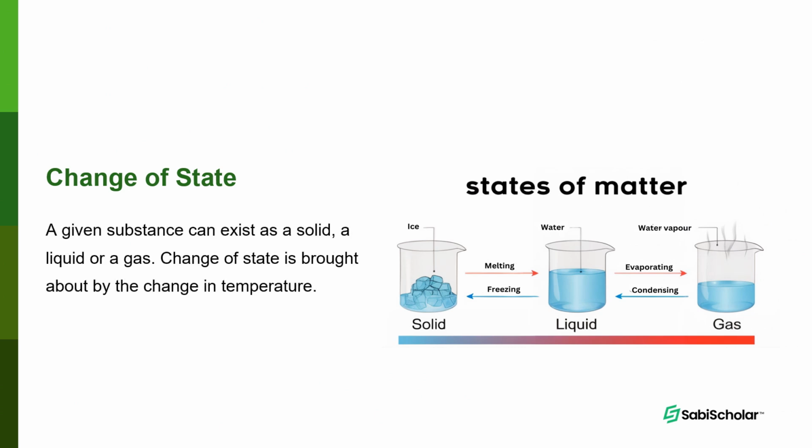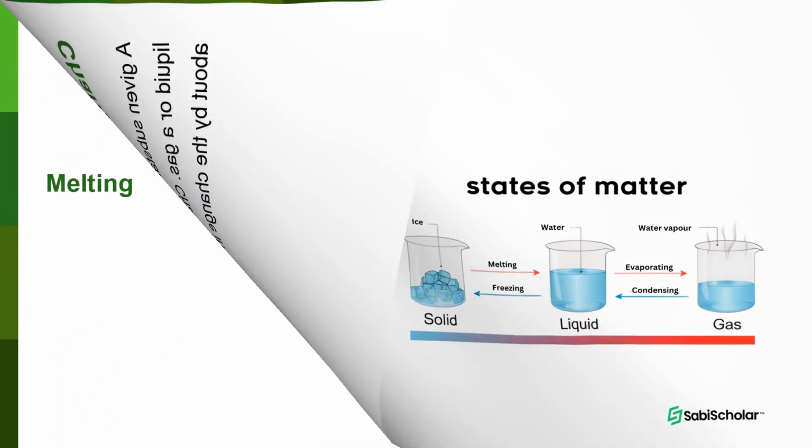A given substance can exist as a solid, a liquid, or a gas. Change of state is brought about by the change in temperature. Let's take a look at this diagram. When you lower the temperature, it becomes solid, ice. That's freezing. Then when you increase the temperature of the solid, it changes to liquid. The particles will go further away. Then if you further increase the temperature, it turns to gas. That's water vapor. Then when you decrease temperature, the gas will turn back to what? Liquid, and vice versa.